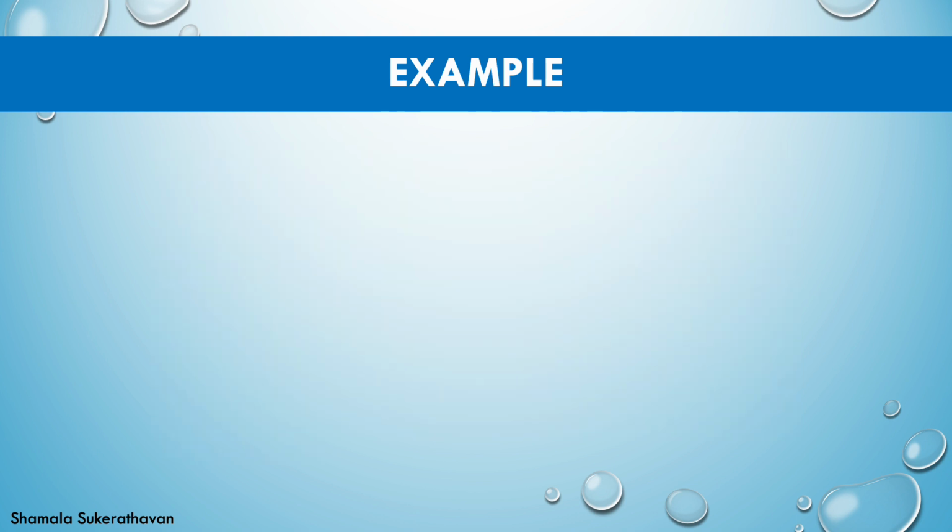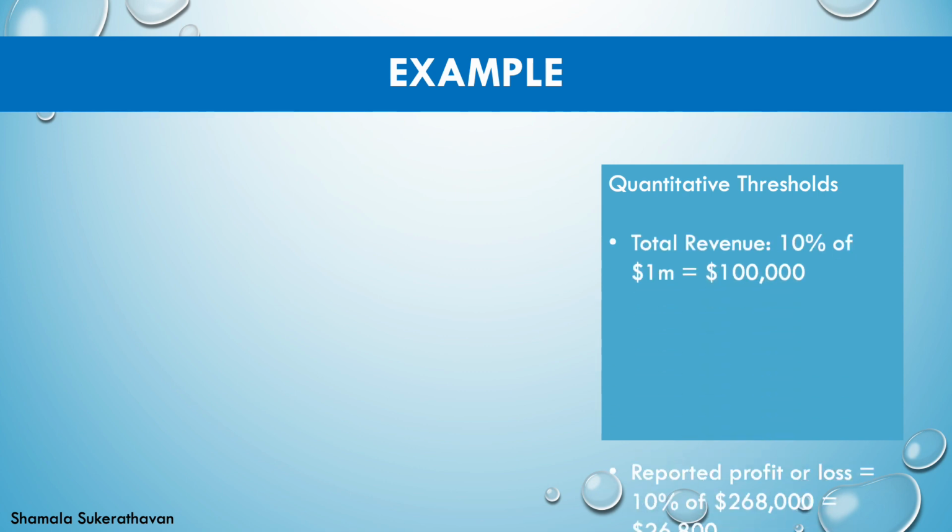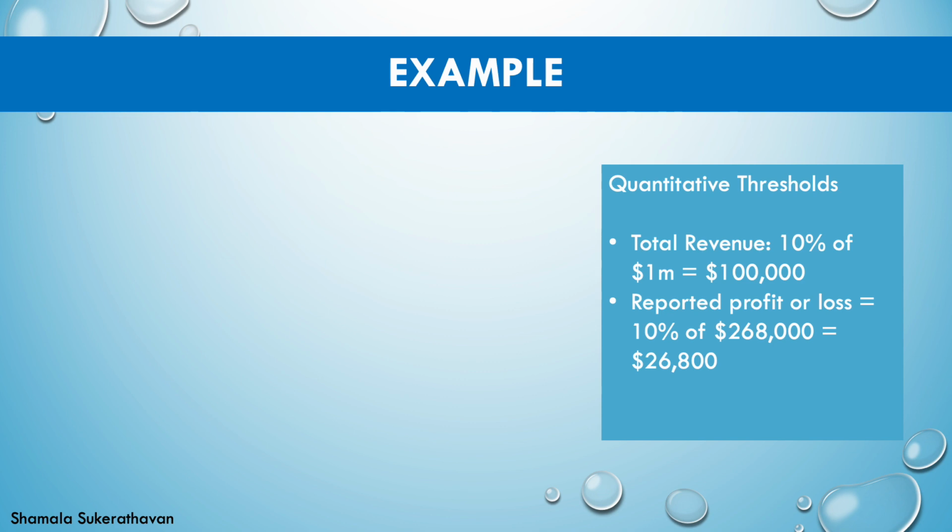For the operating segments to be reported separately, they should meet any of the following quantitative thresholds. 1. Total sales of 100,000 or more. 2. For reported profit or loss, the greater in absolute amount is 10% of the profit segments of 26,800 or more. 3. Total assets of 500,000 or more.